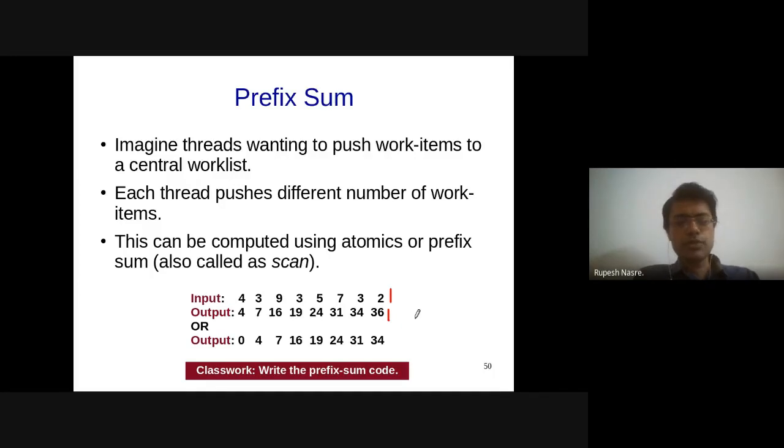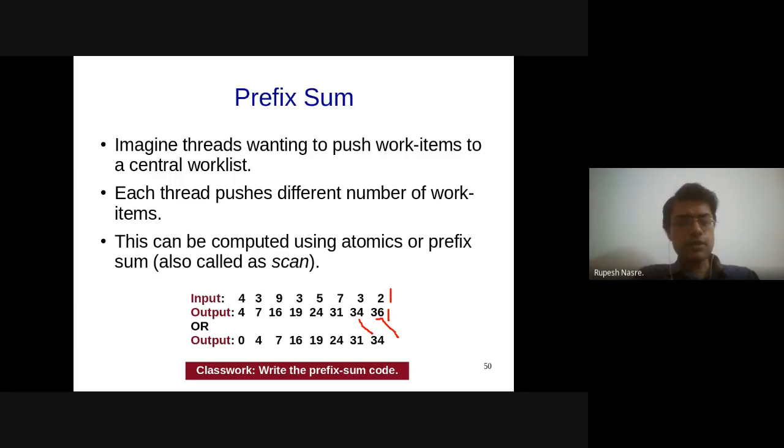There are two modes, inclusive and exclusive scan, where inclusive starts with the first number from the input, which essentially gets copied to the output, whereas the exclusive scan starts with 0, and then the output is essentially shifted by 1, and the last element will not be part of the output compared to the inclusive scan. Right? So for example, 36 here will not be part of the output, but all the other numbers are part of the output.